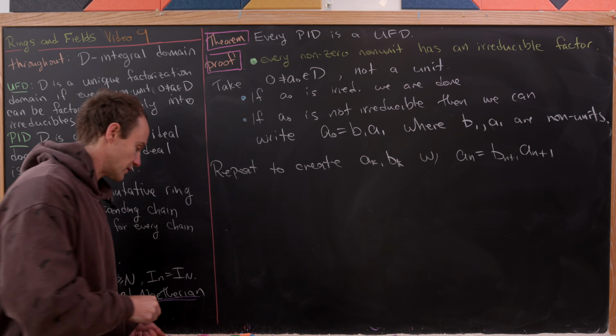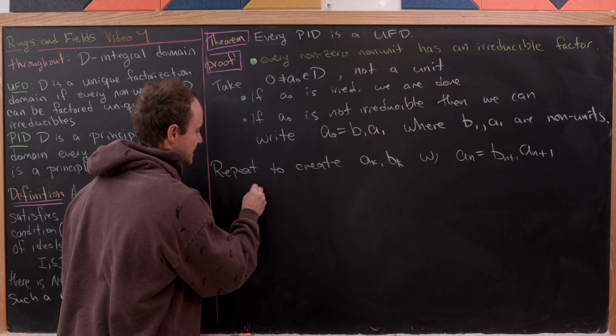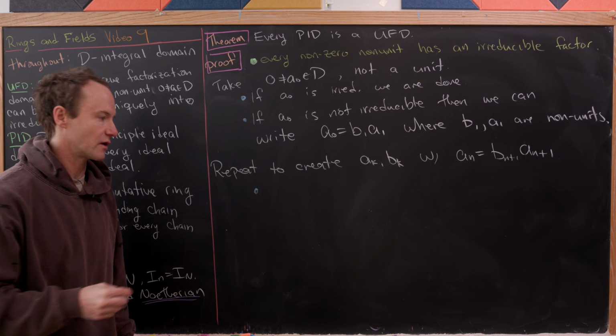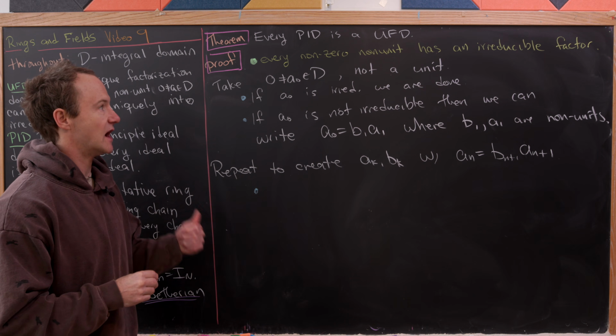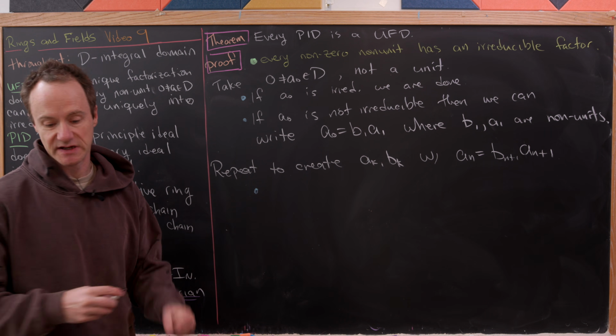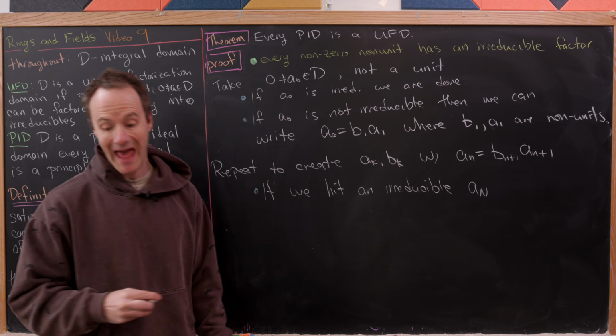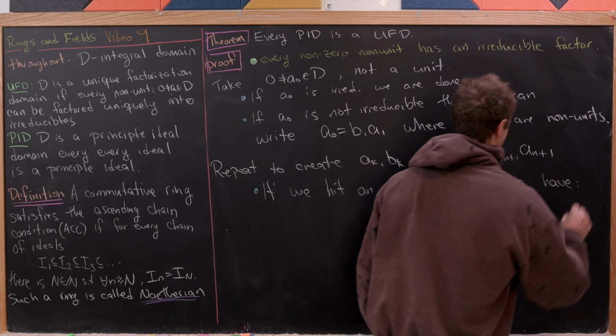Okay, so now we're going to break this into two possibilities as well. So if we hit an irreducible along the way, then we're done, and we have an irreducible factor of our original A naught. So let's get that written down. So if we hit an irreducible, I'll call it A_N, then we have the following.